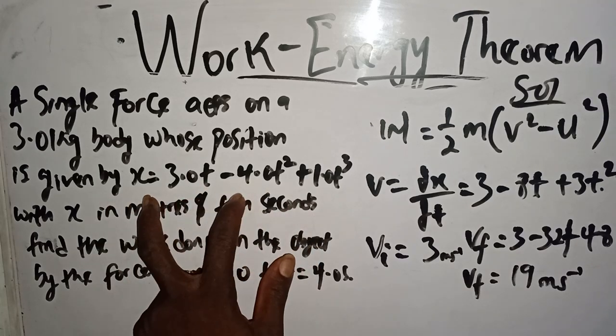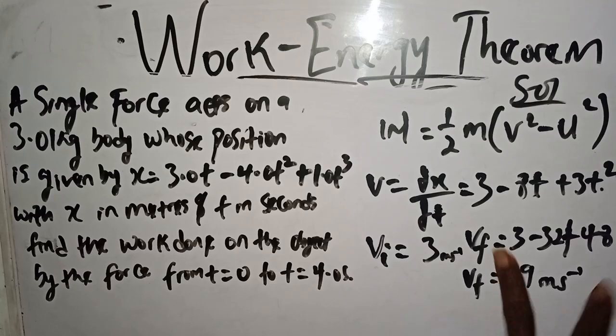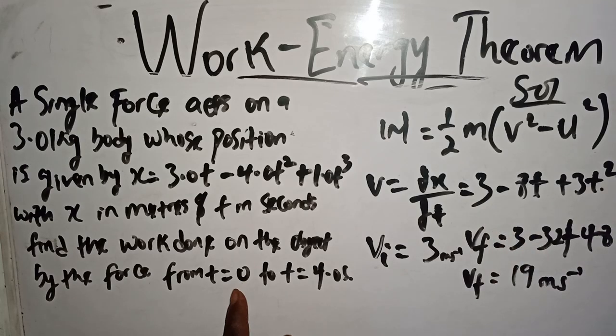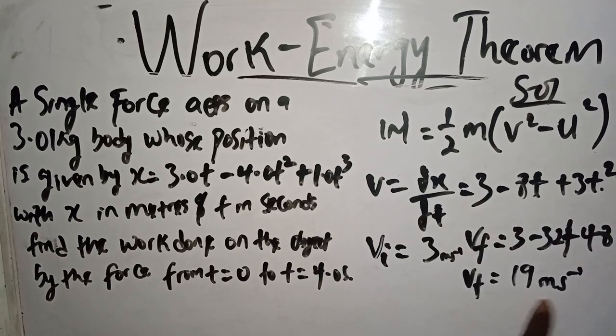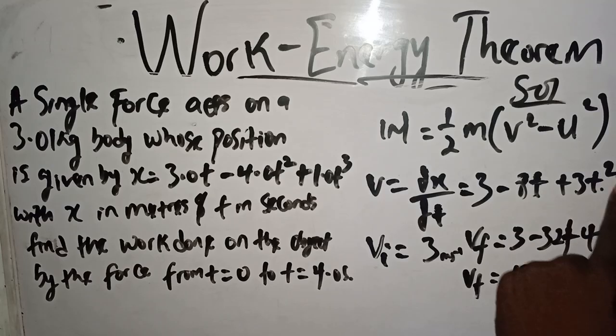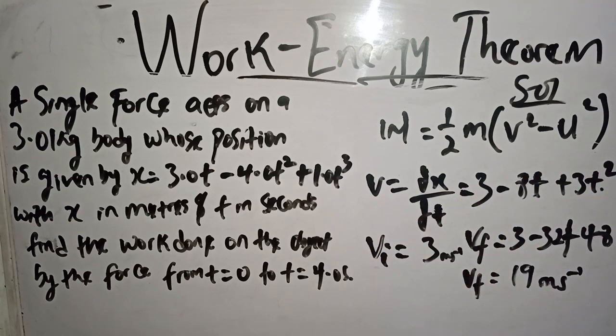Just differentiate the distance, or the displacement, the position, with respect to time. Whatever I get, substitute the initial time, it gives initial velocity. Substitute the final time into the same thing, it gives final velocity. So if I substitute t equals 0, I'll get 3. If I substitute t equals 4, I'll get 19. But don't forget, you have to find the derivative first.